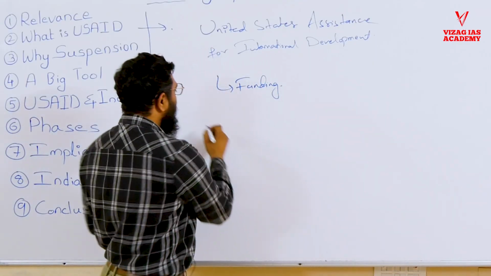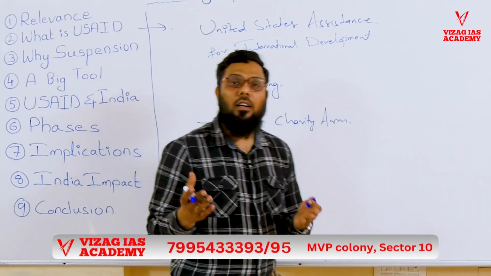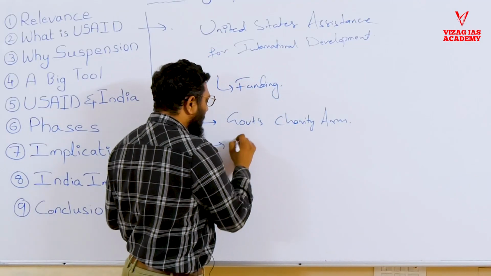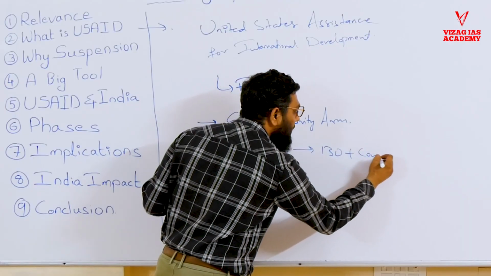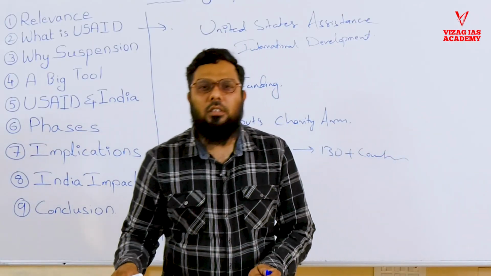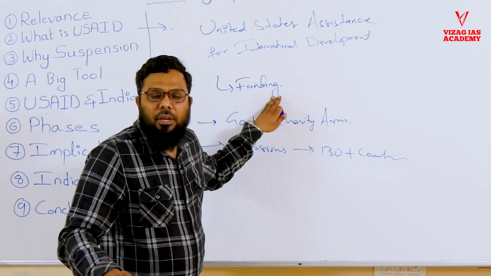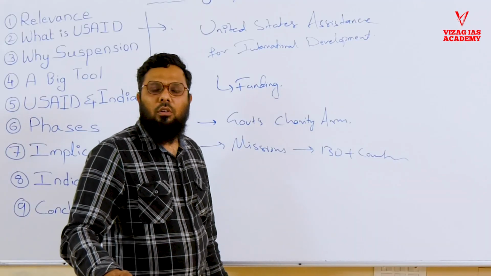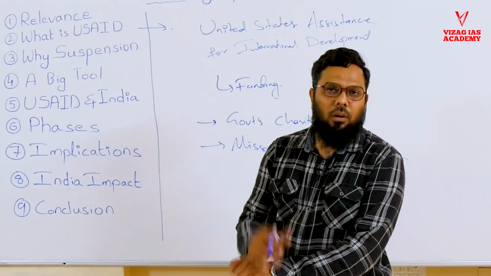It is the official charity arm of the US government, through which it has initiated a lot of missions in 130 plus countries. USAID is working in all these countries. A lot of funding is being given for various development projects, for disease control and for various things. Then it takes us to the next topic.